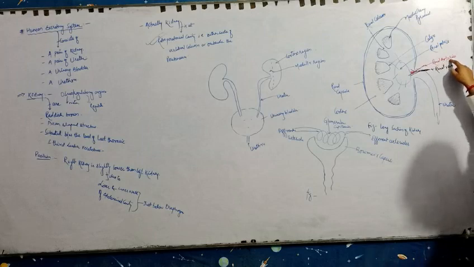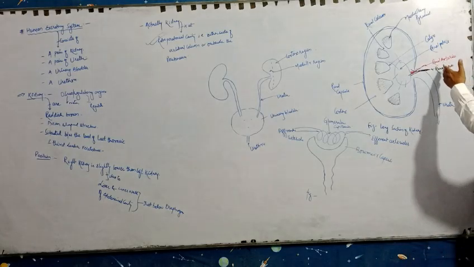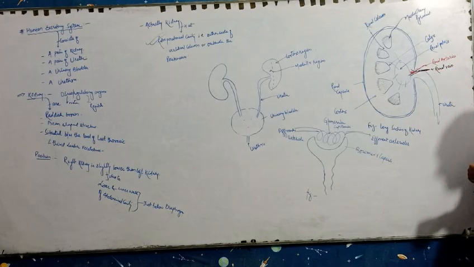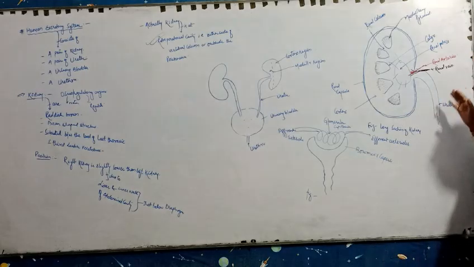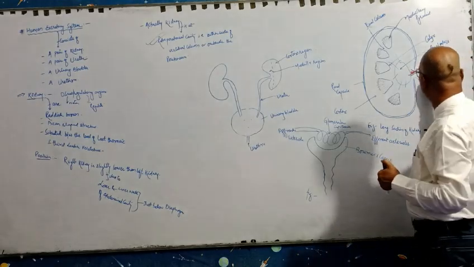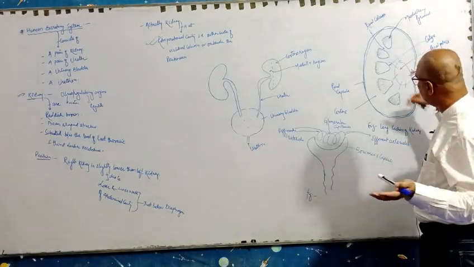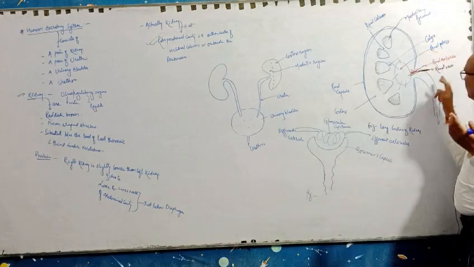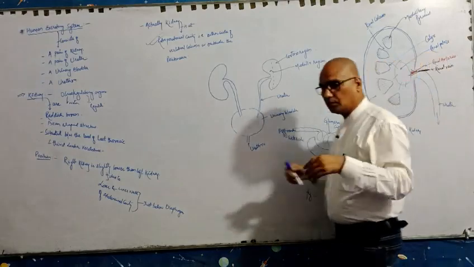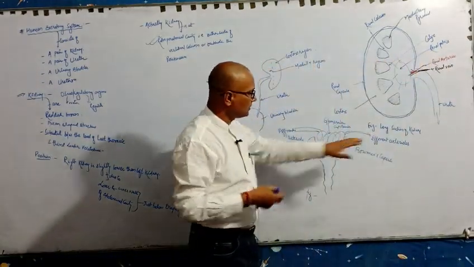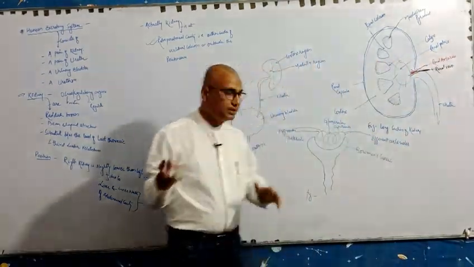Here the renal arteries are also there, and renal veins are also there. These two supply oxygenated and deoxygenated blood to the kidney. Oxygenated blood comes through the renal arteries, and deoxygenated blood goes out through the renal vein. Okay, so this is the diagrammatic representation, or we can say the longitudinal section, of the kidney.